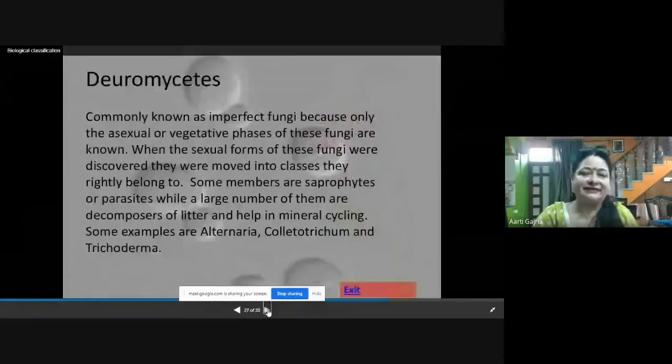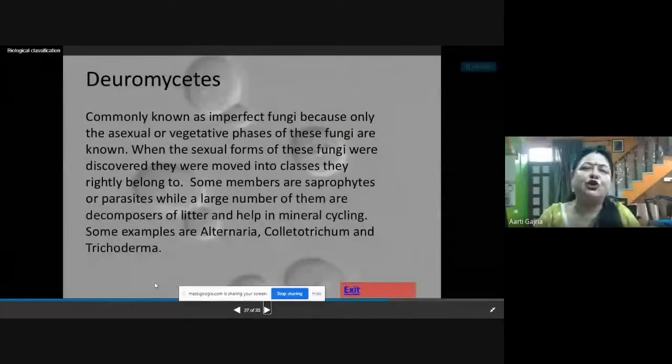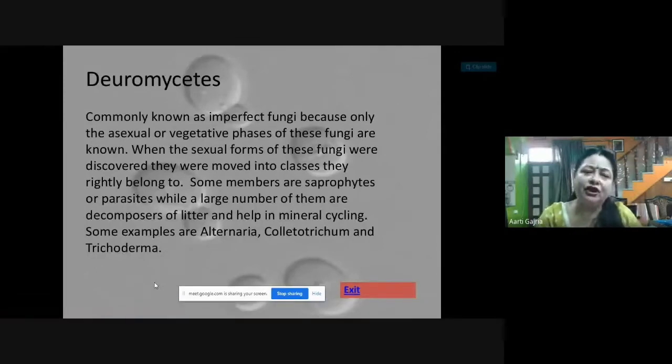Then Deuteromycetes. Now Deuteromycetes are also called imperfect fungi. Why are they called imperfect fungi? Because only the asexual or vegetative phases of these fungi are known. But afterwards, the sexual forms were also discovered. And when the sexual forms of these fungi were discovered, the scientists gave them a place in the different classes. It can be Ascomycetes, it can be Basidiomycetes, it can be Phycomycetes, depending on the structure of the spore, which is helping in the sexual reproduction. So that's why they are called imperfect fungi.